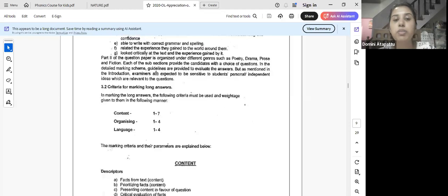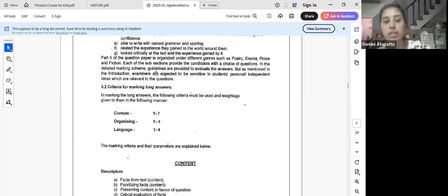Part 2 of the question paper is organized under different genres such as poetry, drama, prose, and fiction. Each of the subsections provide the candidates with the choice of questions. In the detailed marking scheme, guidelines are provided to evaluate the answers. But as mentioned in the introduction, examiners are expected to be sensitive to students' personal or independent ideas which are relevant to the question. What they're saying is there is no rigid marking scheme. There can be points that are different as well, because we always embrace students' innovations.